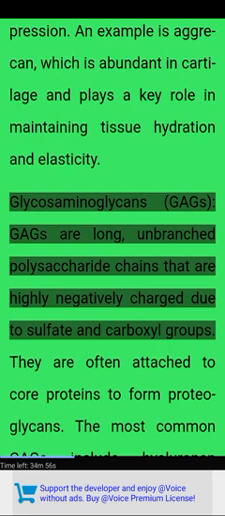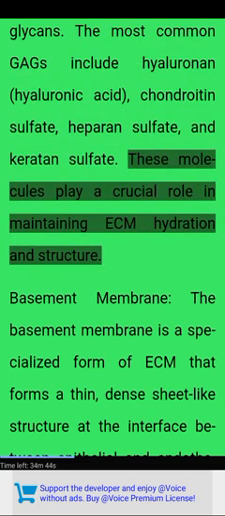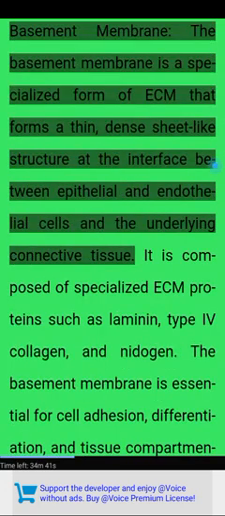Glycosaminoglycans (GAGs) are long, unbranched polysaccharide chains that are highly negatively charged due to sulfate and carboxyl groups. They are often attached to core proteins to form proteoglycans. The most common GAGs include hyaluronan (hyaluronic acid), chondroitin sulfate, and heparan sulfate. These molecules play a crucial role in maintaining ECM hydration and structure.